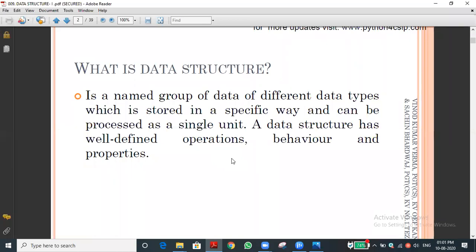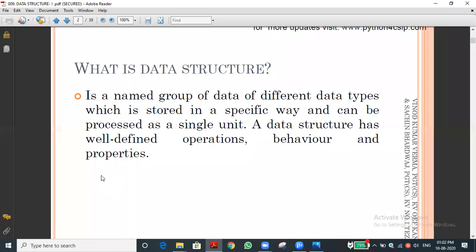How we can add it, how we can do the operation, that's what I'm coming to tell. A well-defined operation: what are all the operations we can do with the data type of the given data? For example, if they give one integer and one string, can we add them? It is not possible, but we can do the replication. For example, 3 into apple: apple will be multiplied, replicated 3 times. That's what the data will be, well defined.